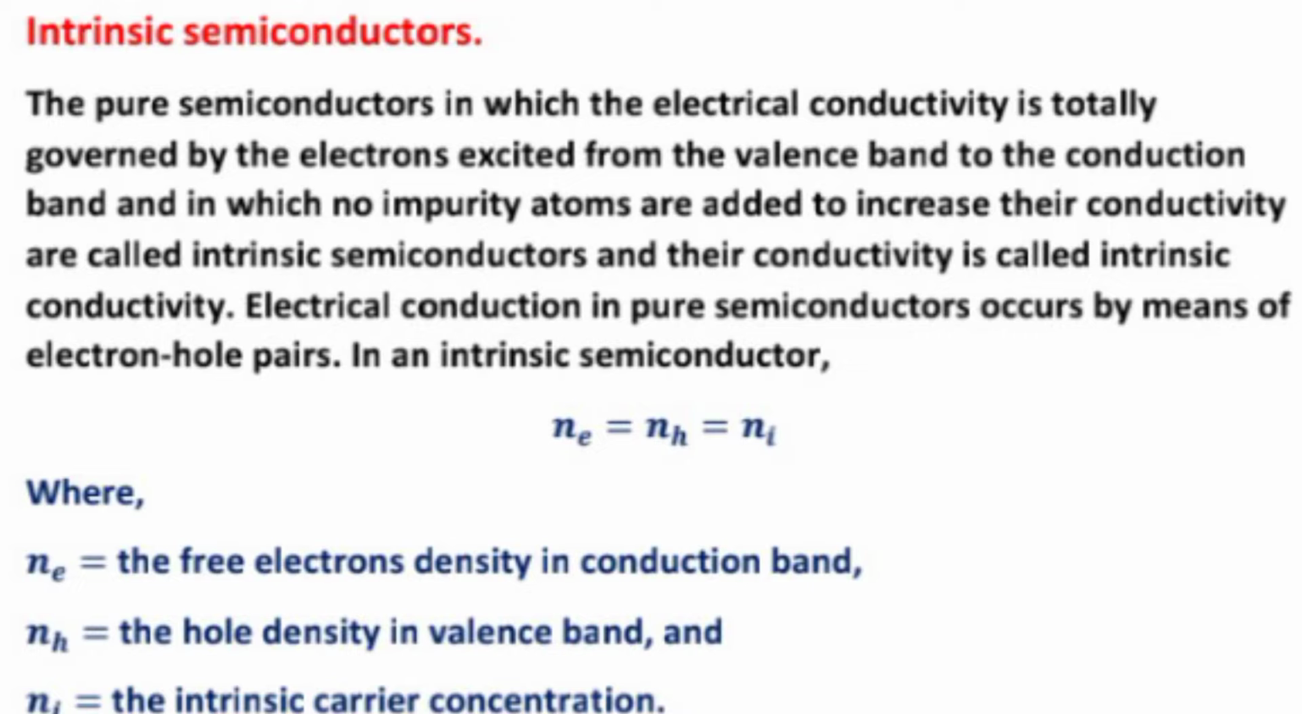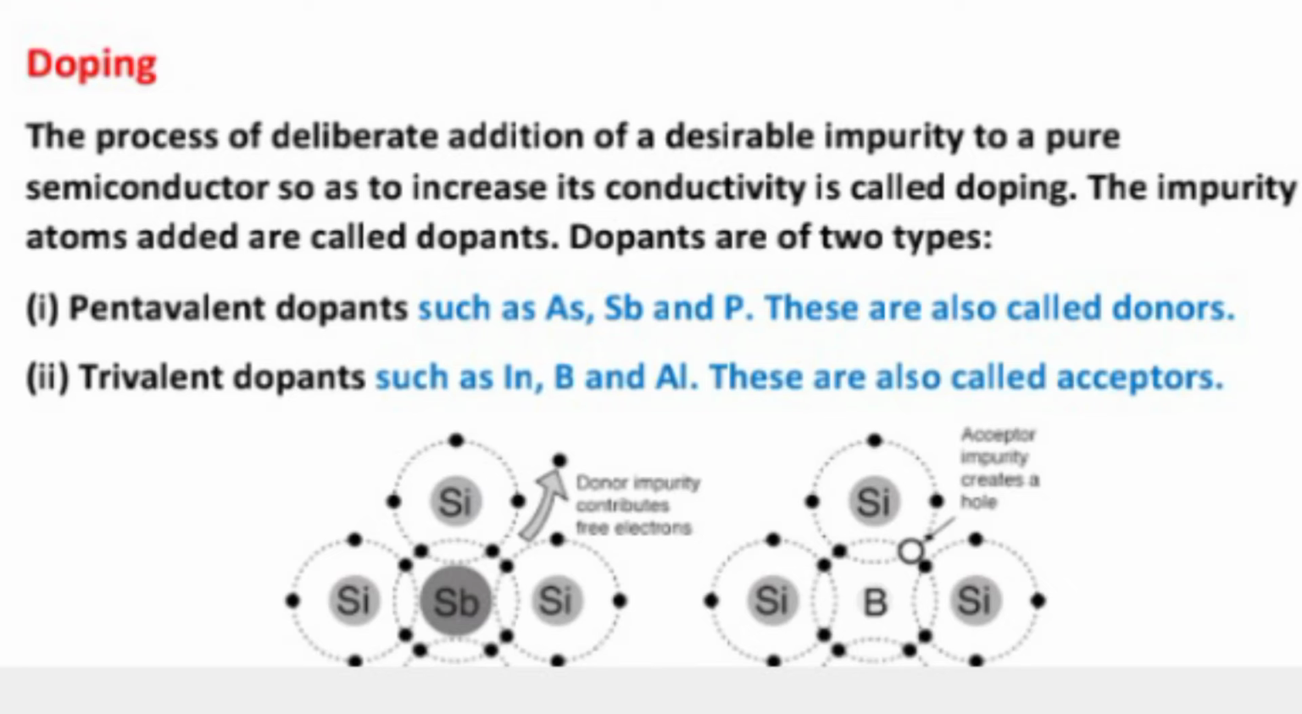Now I am going to tell you about doping. What is doping? The process of deliberate addition of a desirable impurity to a pure semiconductor so as to increase its conductivity is called doping. The impurity atoms added are called dopants. Dopants are of two types. First is pentavalent dopants such as As, Sb, and P. These are called donors. Second is trivalent dopants such as In, B, and Al.